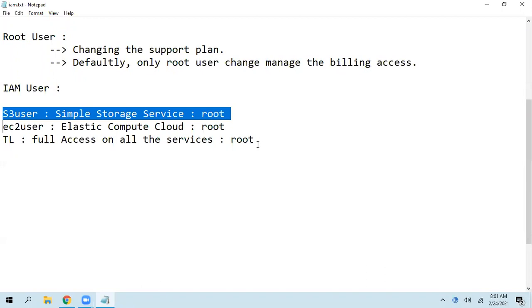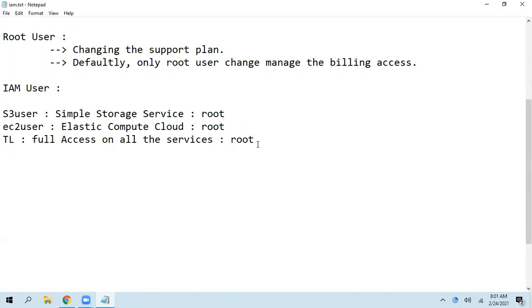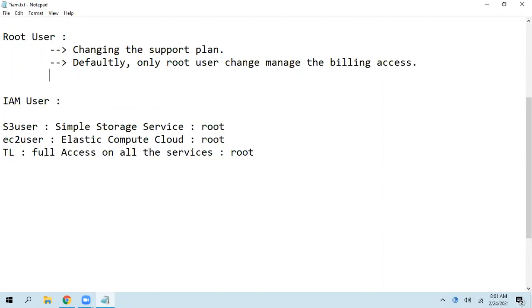Now, are we restricting these users anywhere? Absolutely not. You are sharing root credentials to all these three users. Whenever you are sharing root credentials, that means you are giving unrestricted access.